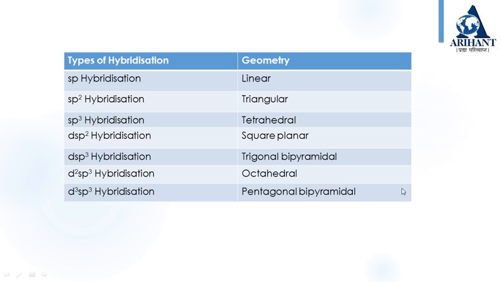So here I have given the types of hybridization and the geometry of the complex. If it is sp hybridized, the geometry will be linear. If it is sp2 hybridization, then the geometry will be triangular. For sp3 hybridization, the geometry will be tetrahedral. For dsp2 hybridization, the geometry will be square planar. For dsp3, it is trigonal bipyramidal. For d2sp3, it is octahedral, and for d3sp3, it is pentagonal bipyramidal. So we will see this one by one, how the type of hybridization determines the geometry of the complex.